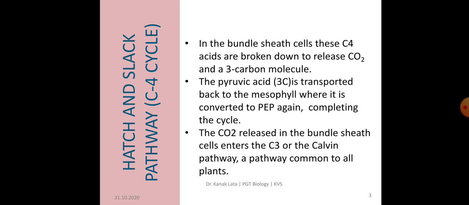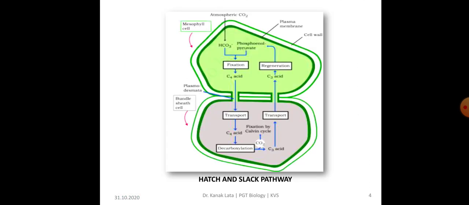The carbon dioxide released in the bundle sheath cell enters the C3 or the Calvin pathway, which is common in all plants. Here in the given flow diagram, you may observe the Hatch and Slack pathway. You may observe the fixation, transportation, decarboxylation and regeneration processes. Fixation of carbon dioxide and regeneration takes place in mesophyll cells and decarboxylation takes place in bundle sheath cell.